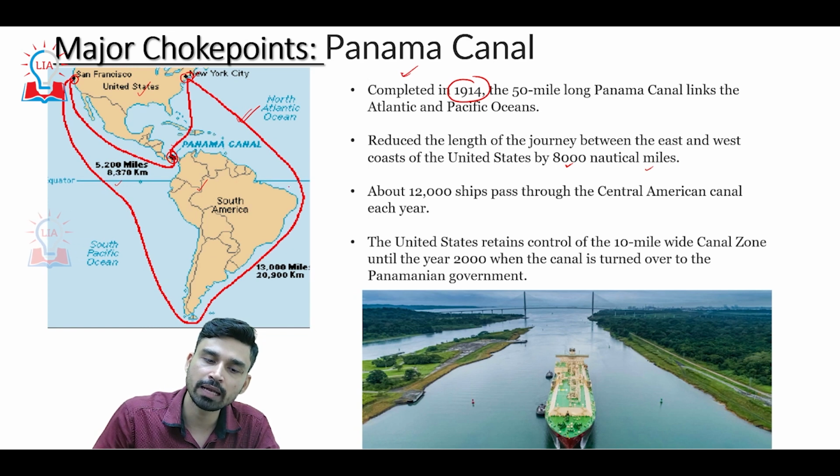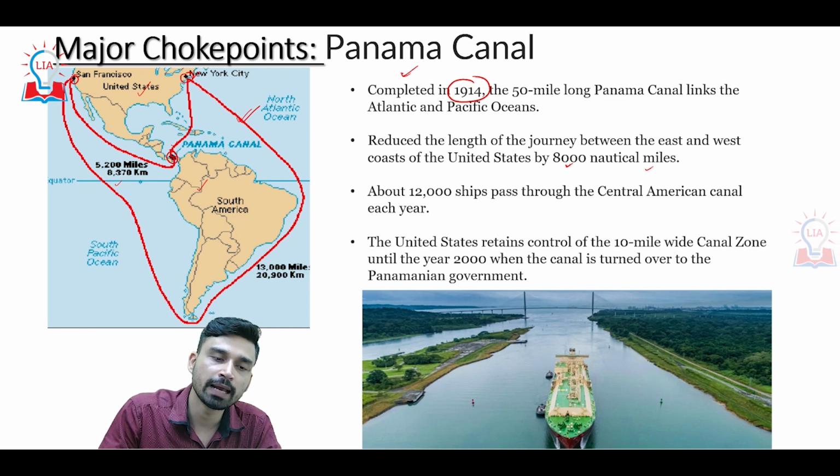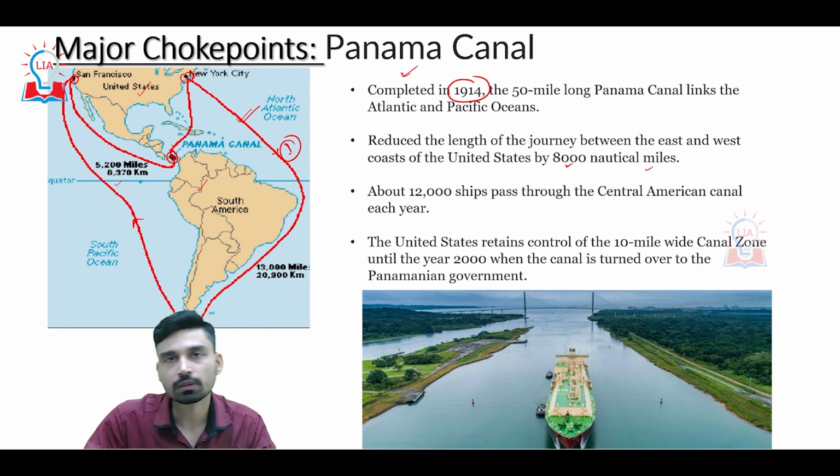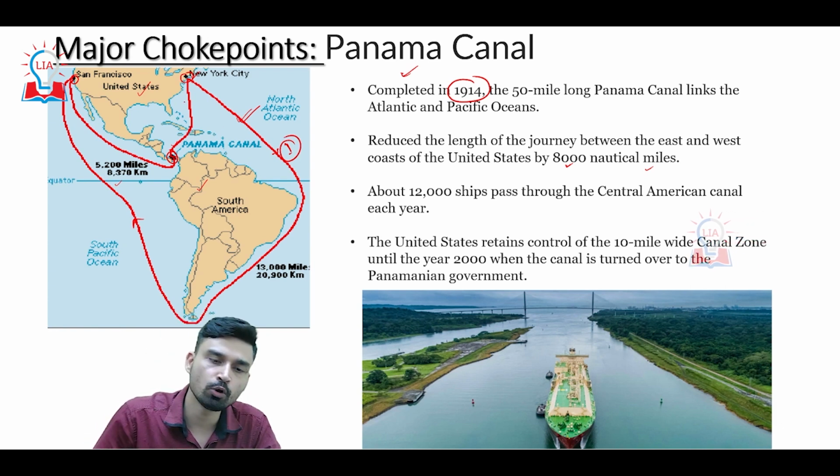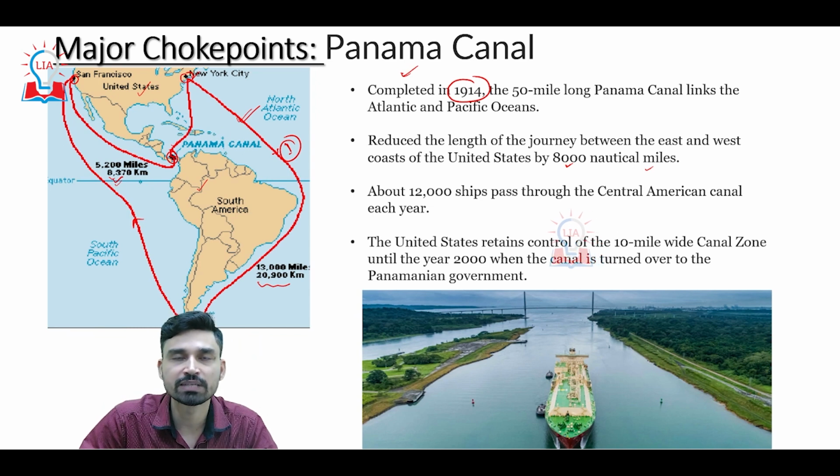Now, the only possibility for the ship to reach San Francisco from New York is to travel and traverse the entire stretch of South America, and then they travel the entire stretch of South America on the western coast, and they reach here via this particular route, which we can call route number 1. Now, once the Panama Canal has been opened, you can understand the distance has shortened to such an extent, from 20,900 kilometers to just 8,370 kilometers.